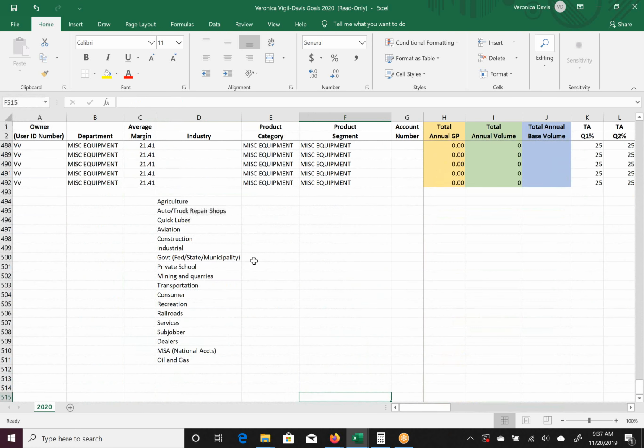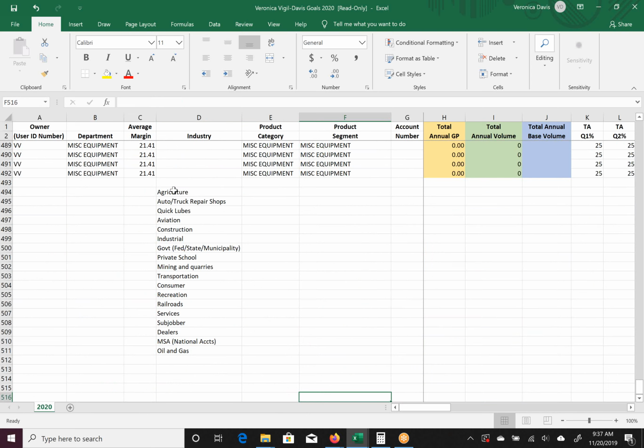The last thing I want to remind you of is your industry segments. Feel free to Control-C to copy those and paste them wherever you want to paste them up above, because if you do get any of these misspelled or spacing incorrect or something funny like that, the data will be pushed back to us when we try to upload this for the upcoming year. As always, feel free to reach out, and I look forward to chatting with you guys.